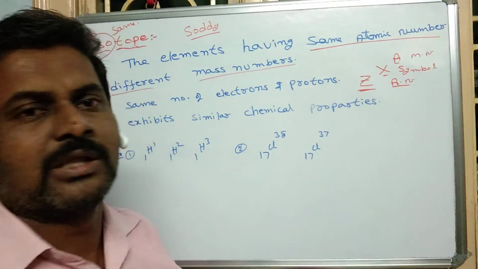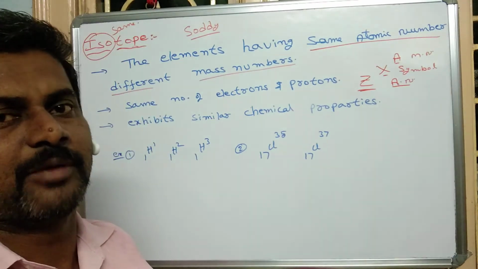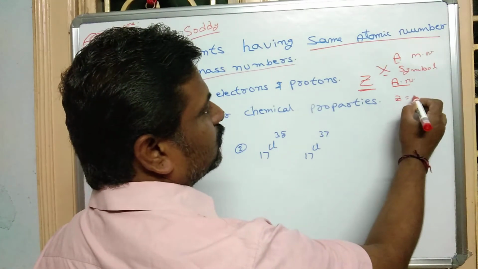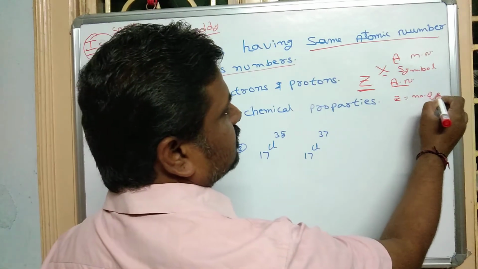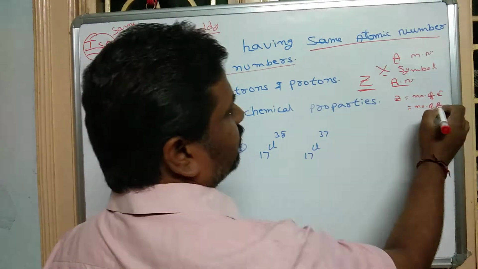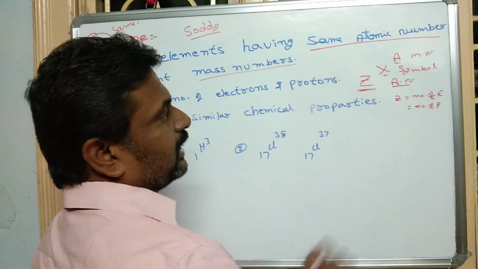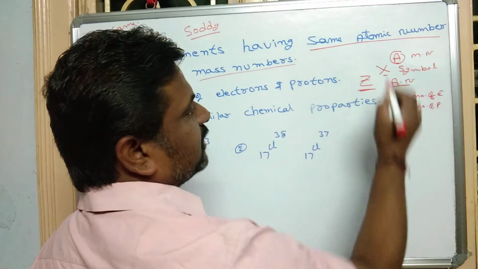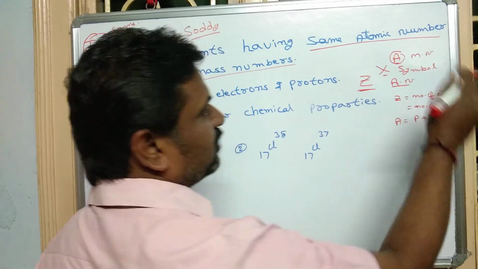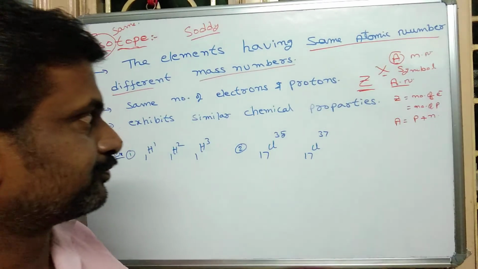Atomic number means the number of electrons or the number of protons present in the atom. So Z is equal to the number of electrons or protons. A means mass number or atomic weight, and A is equal to the number of protons plus neutrons present in the atom.